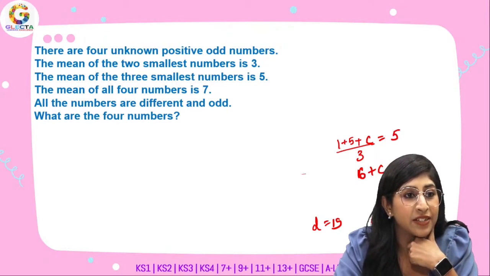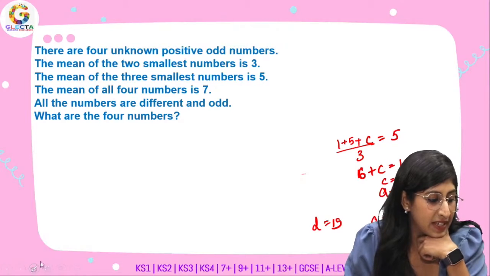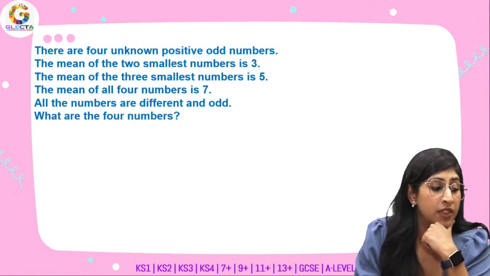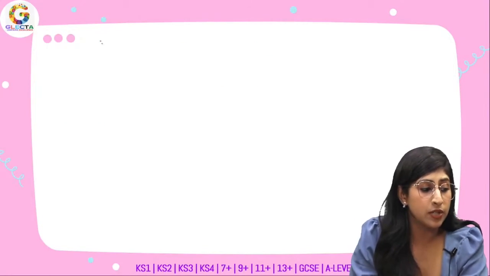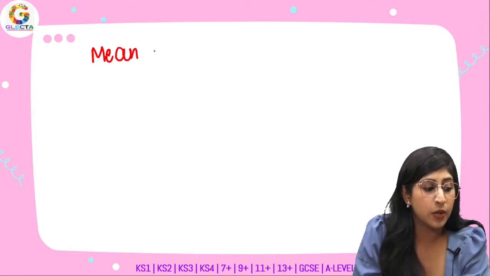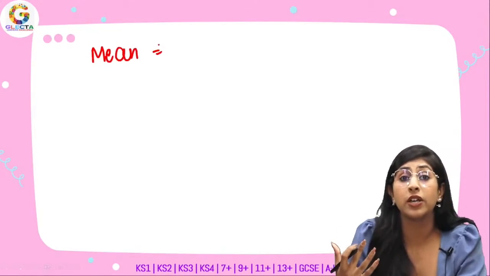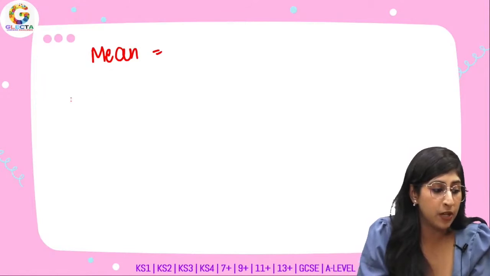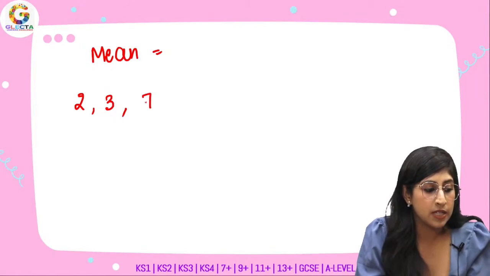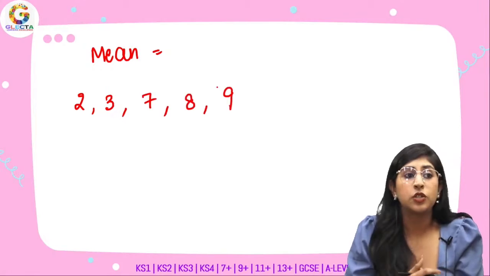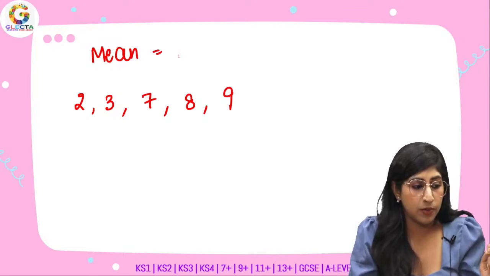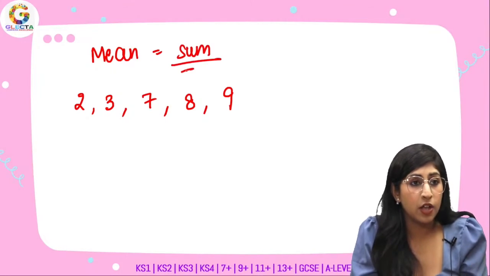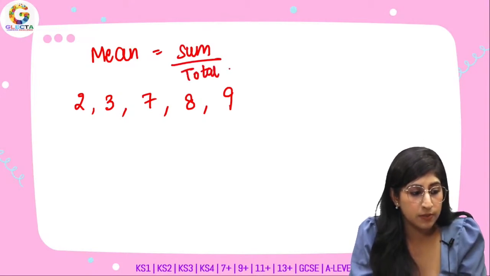So have you guys calculated the answers? Yes, right. Now let me see how we are doing it. The first statement is the mean of two smallest numbers is 3. Now what do you understand by mean first of all? This is a question from statistics, when we are calculating averages. For example, if I have the numbers 2, 3, 7, 8, 9, to calculate the mean of these numbers, you add all of these numbers, the sum, divided by the total number of numbers that are there.